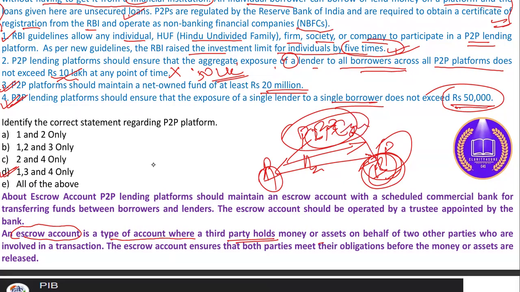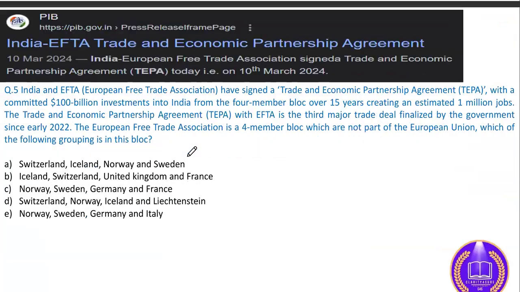After receiving it in this account, it will be released. So it is a type of account where a third party holds money or assets on behalf of the two parties involved in the transaction. That's it. Let's see another question.